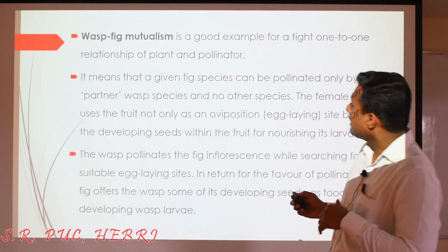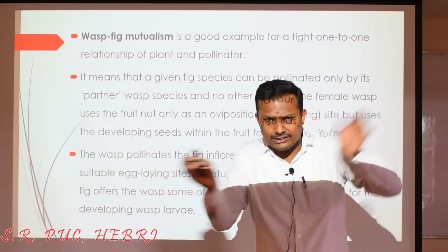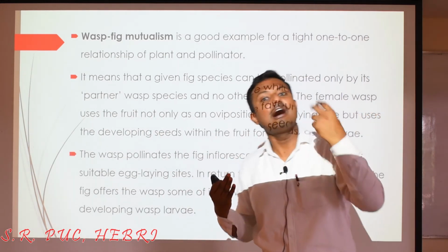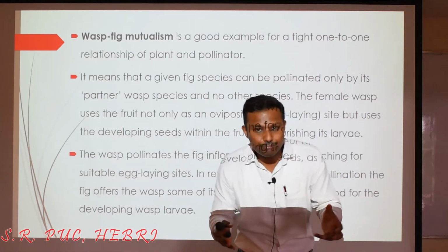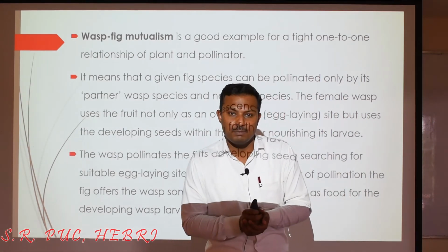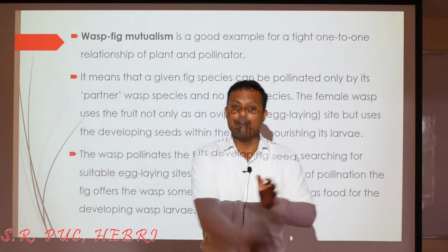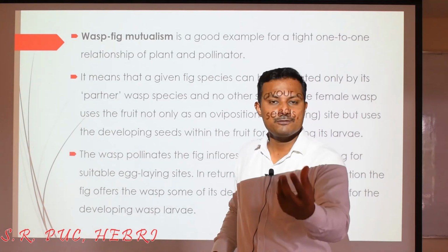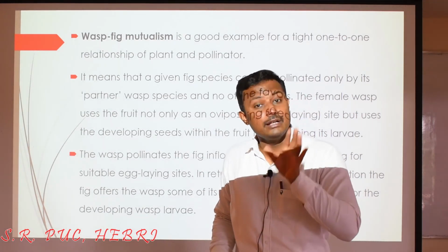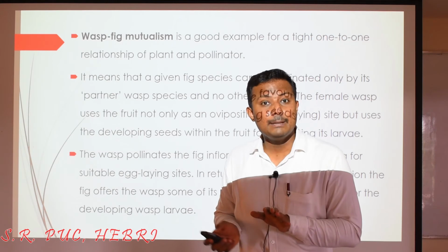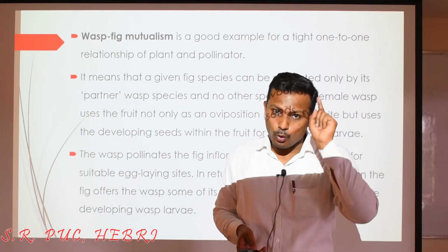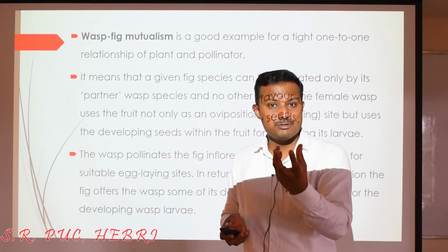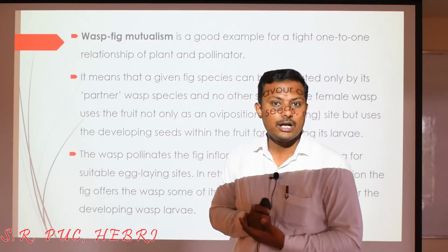Wasp especially is a good example where there is a tight one-to-one relationship of wasp and plant body, because wasps have been adapted to a kind of life cycle where they have to lay the eggs inside the fig. That is a safe place for laying the eggs. And in fact, the fig is also completely dependent upon the wasp, because it is only the wasp, because of its laying of the eggs inside the fruit, that pollination can occur.